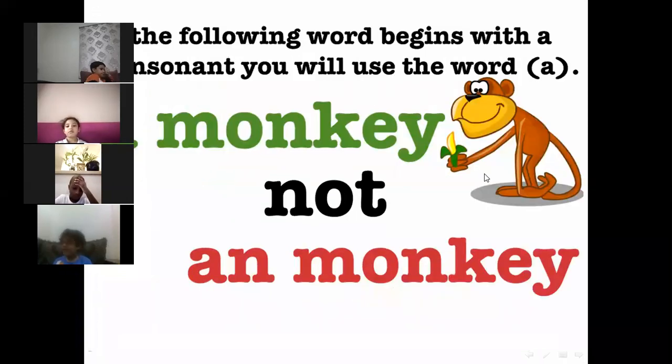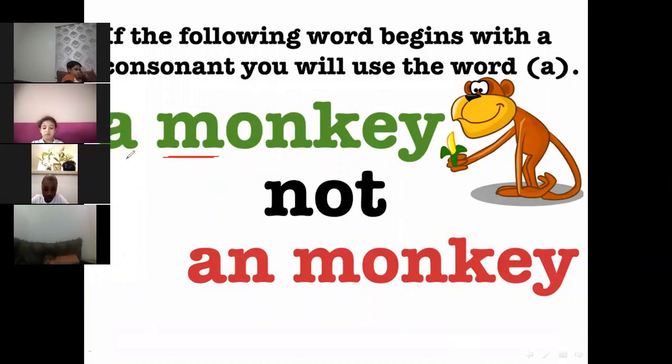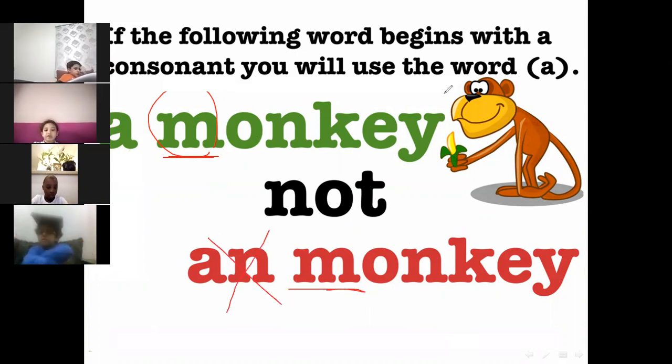Let's see here. A monkey or an monkey. We will look at the first letter here. It's monkey. So what will we put, A or an before the monkey? M is a consonant, so we will put A because it begins with a consonant letter, so we'll put a monkey, not an monkey. It will be wrong, an monkey, because M is a consonant, not a vowel.